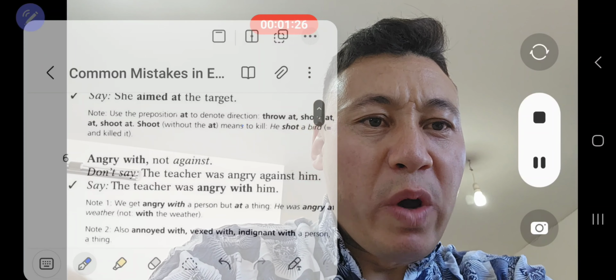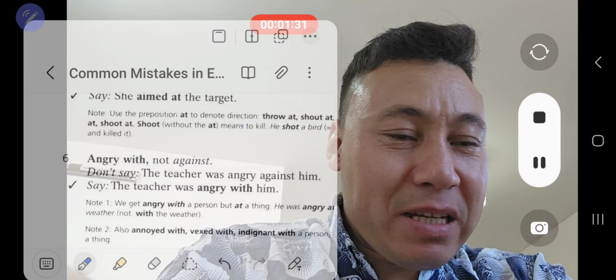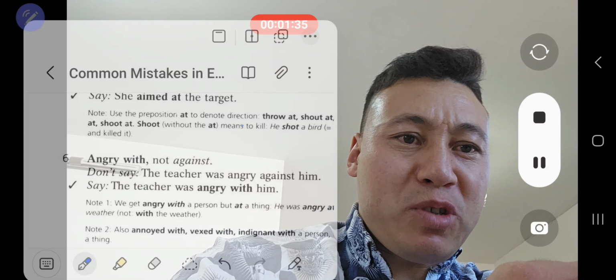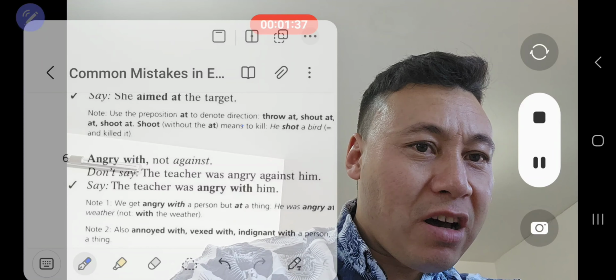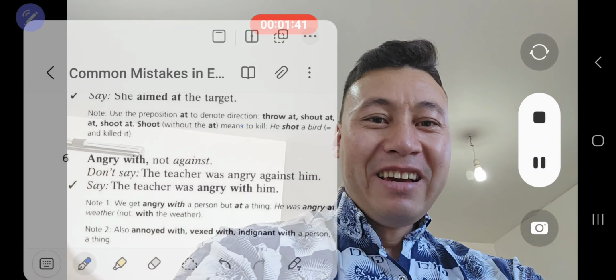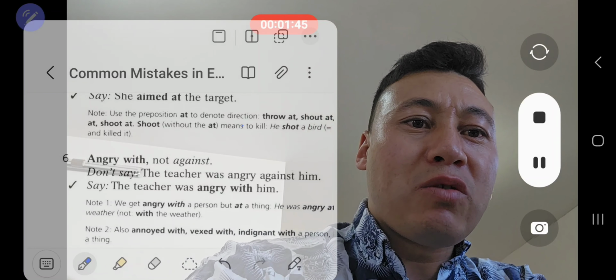And angry with it. So you get angry with your teacher. I hope you should never get angry with your teacher. Sometimes it happens in life. It happens, we are human. So it happens to get angry with your parents, with your friends, with your teacher.